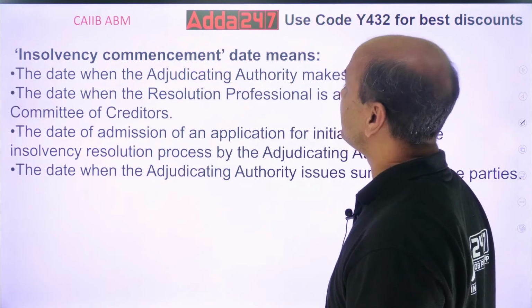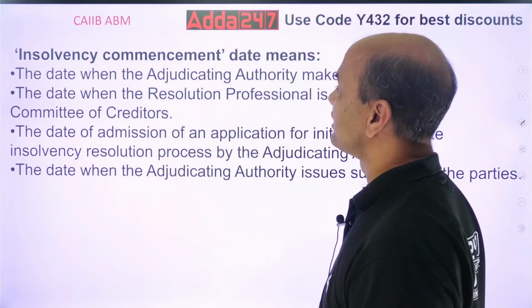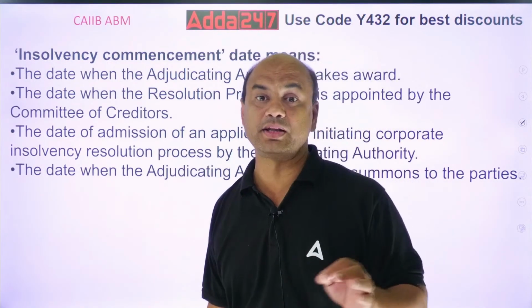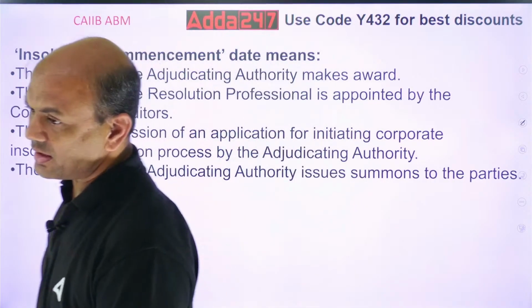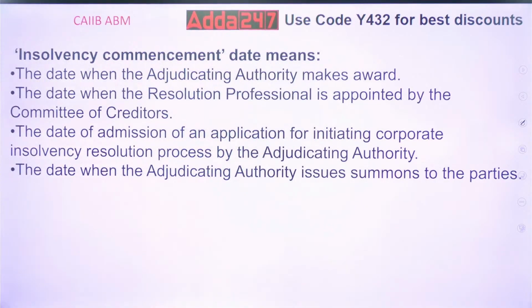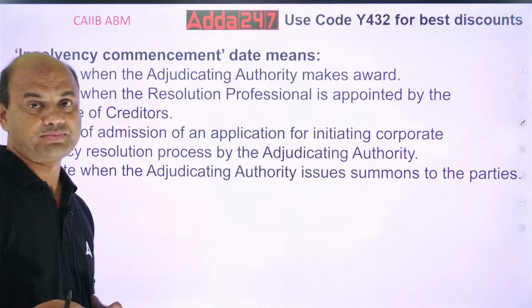Insolvency commencement date means, what is the commencement date? Insolvency commencement. These are now the technical questions. These are the important technical questions and these will be asked in the exam. All these will be there in the exam. Insolvency commencement date means, when do we say that the insolvency process has started?